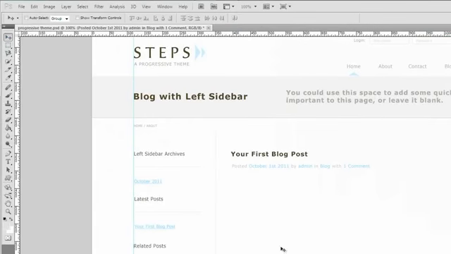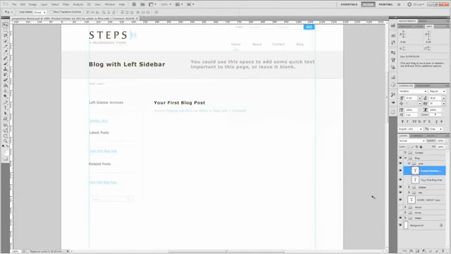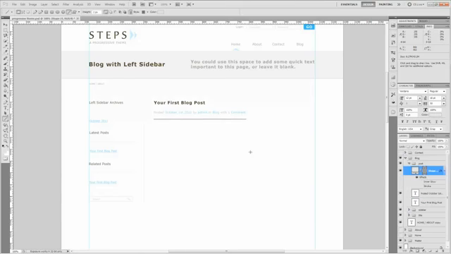All right. Go ahead and press Ctrl+S to save. Okay, so the next thing we want to do here is create our separators, which will go in between the post information. So let's just move that a little bit, and then grab your line tool, hold down Shift, and drag it all the way to the end of your blog information, just like so.